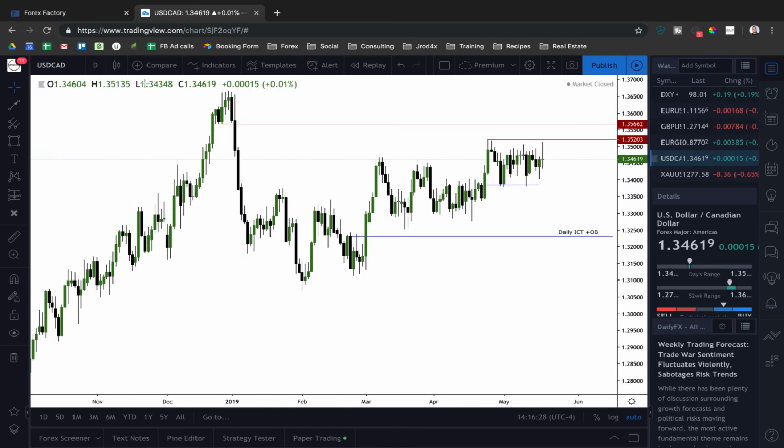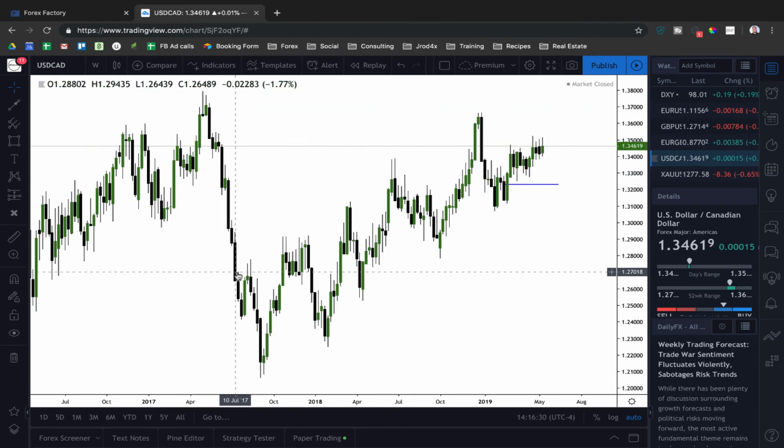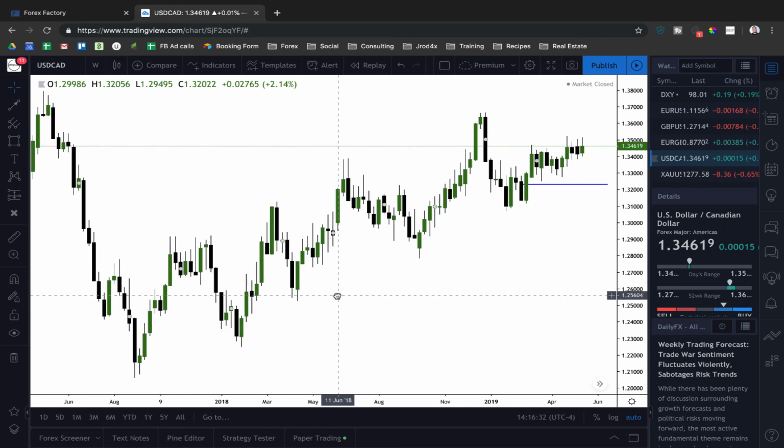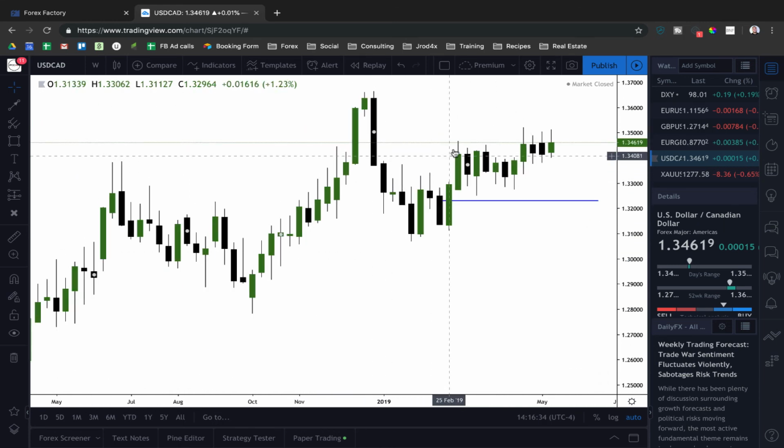Alright, and lastly, if we look at dollar CAD, this thing has really been kind of the slowest of them all, because we've just been consolidating, forming relatively tight weekly ranges. So you can see here, but now that we've made this higher high, clearing out the liquidity above here, we've just been consolidating for the past 4 weeks, but we still do have this ICT bearish order block at the 1.3560. So I think we're ultimately just winding up for a run above there.